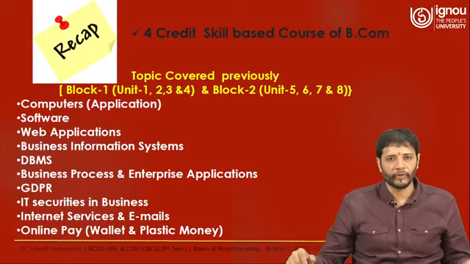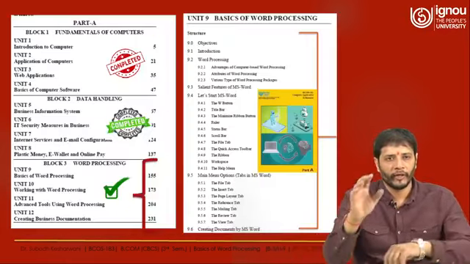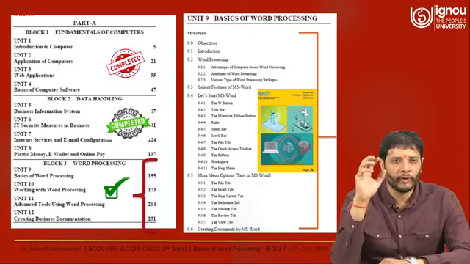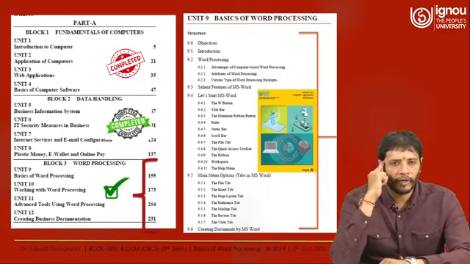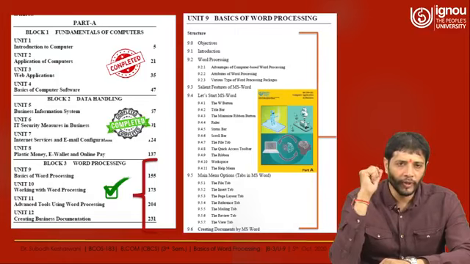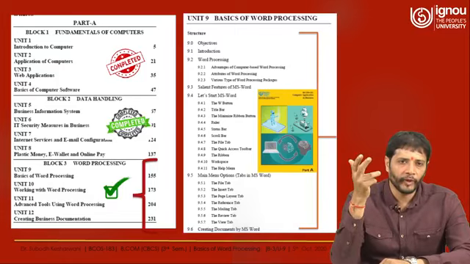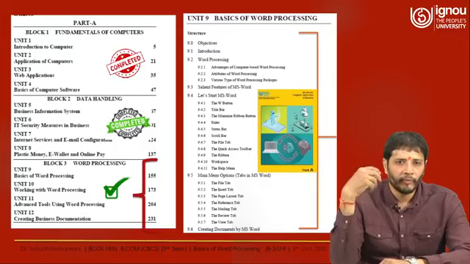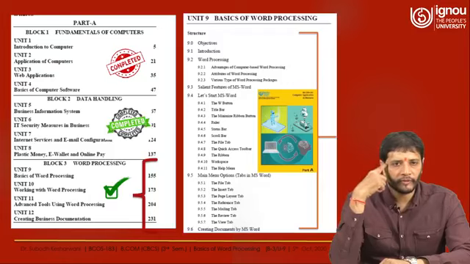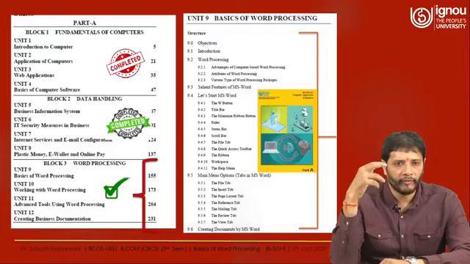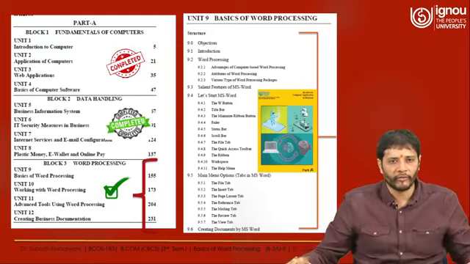So now the third block is purely talking about the processing of the word, processing of text, or making of reports, making of other ways by which we are going to put things in black and white or in an online format. This word processing block is bifurcated into unit 9, unit 10, unit 11 and unit 12. And the first chapter talks about the basics of word processing.